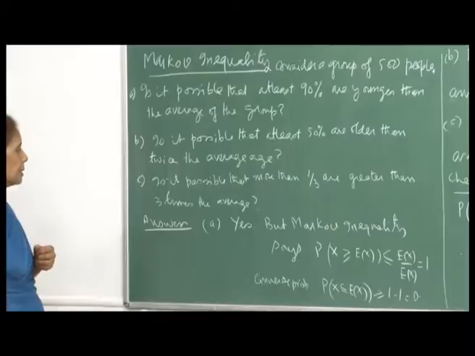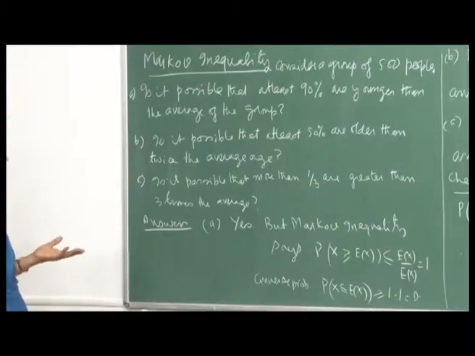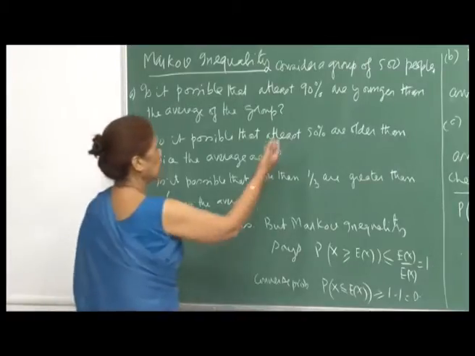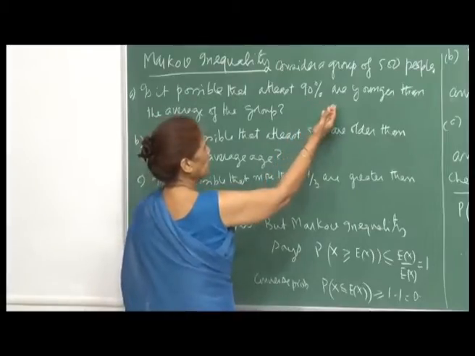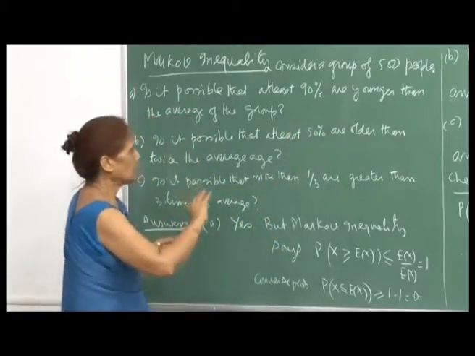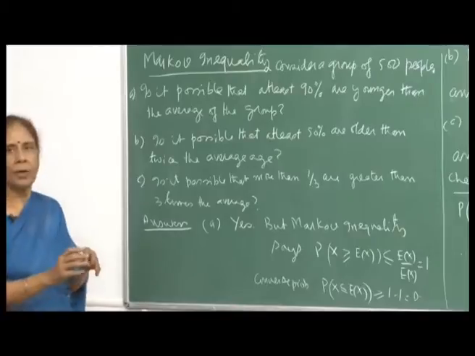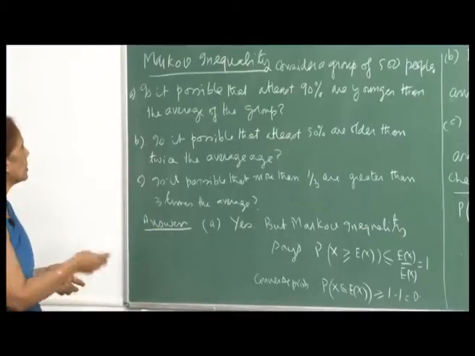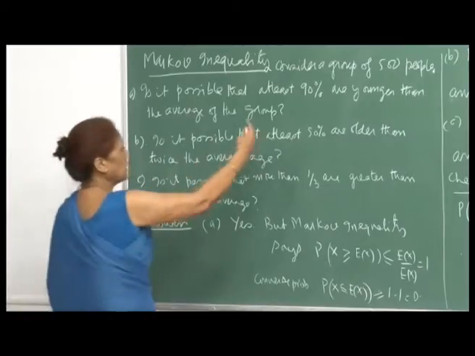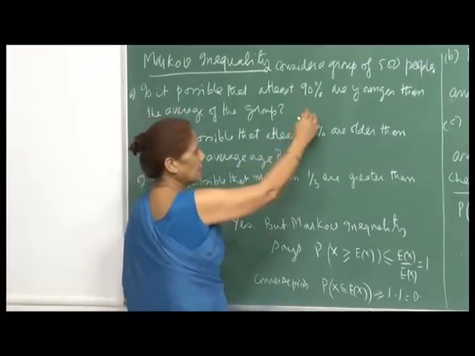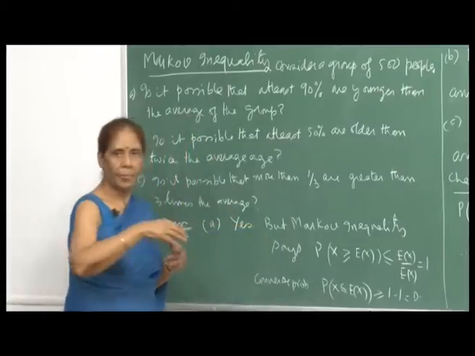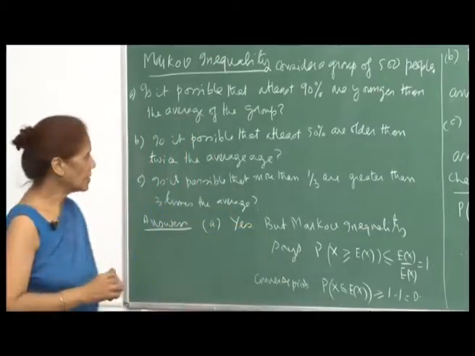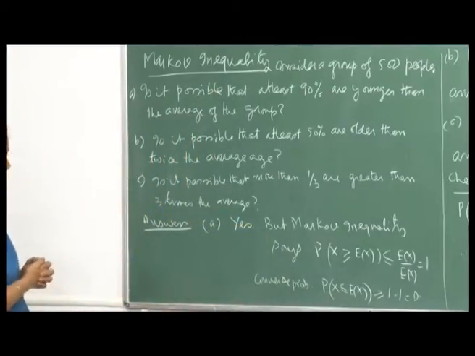The Markov inequality is not able to say much here, but the answer would be yes, because you can always have a small number of people whose ages are very big, and therefore the 90% can still be younger than the average age, because these older people pull up the average. So, the answer is yes.